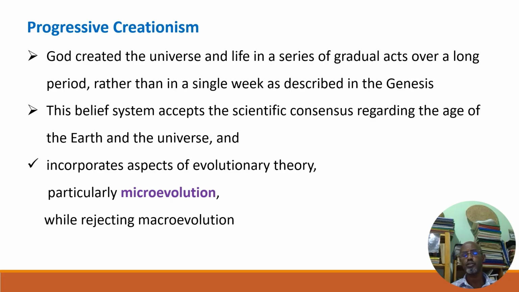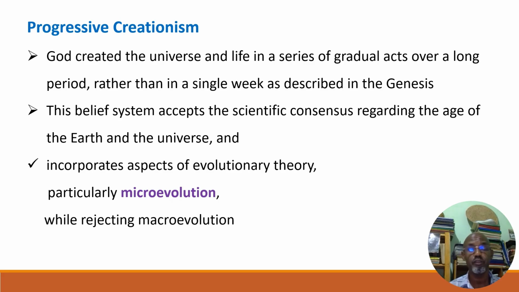There is no last common ancestor for progressive creationists. Please don't tell them that humans and the other primates have a last common ancestor. They are separately created by God. But as they live on this planet, when the environment changes, they undergo change in order to be well adapted. This is known as microevolution.